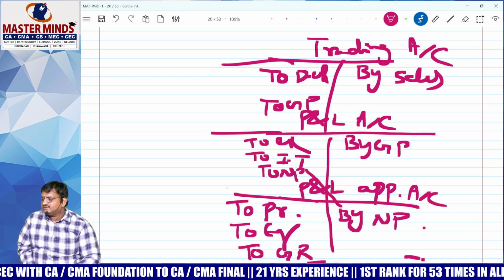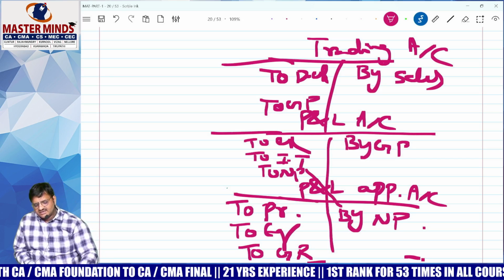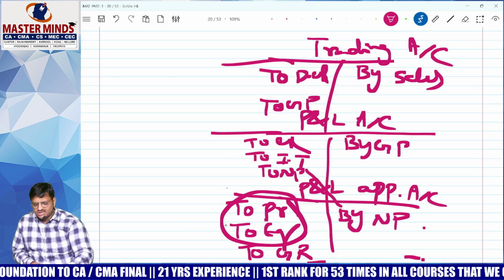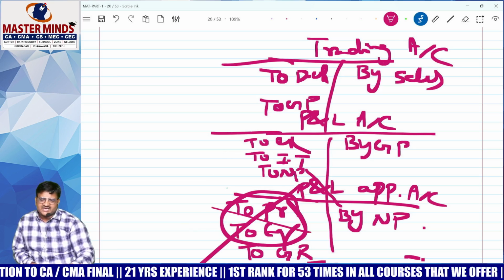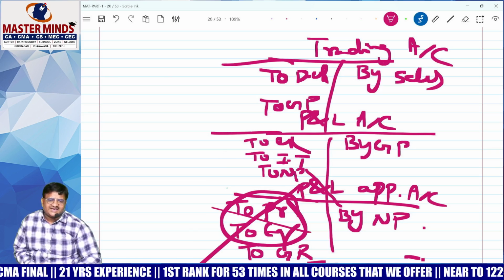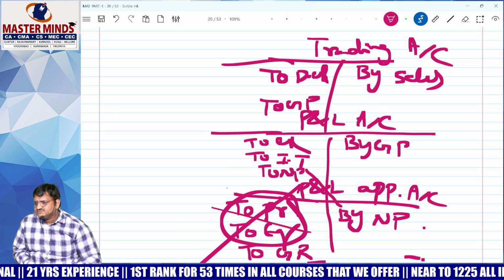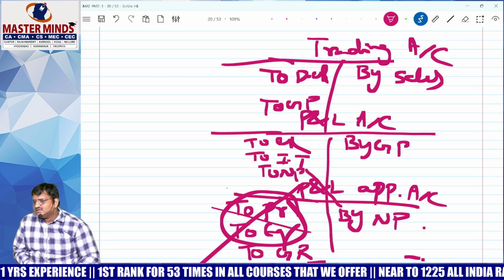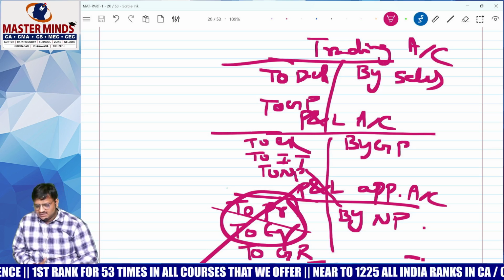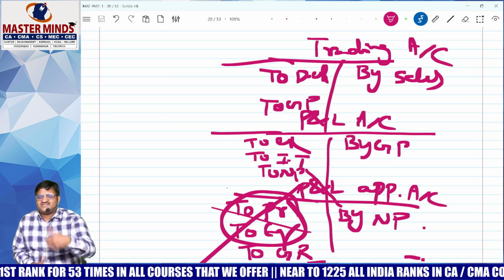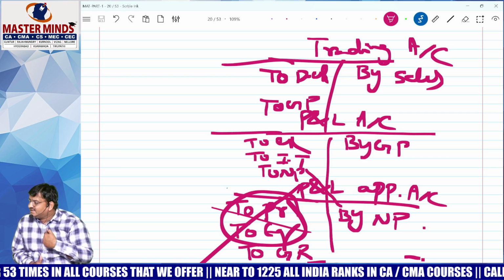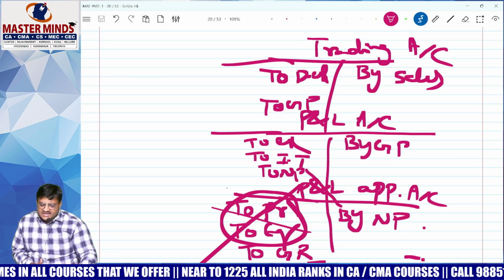Correct? Now tell me, is dividend a below the line or above the line item? Below the line. Sir, these kinds of things are not at all allowed as deduction. Not allowed, so add, not less. Add. That is not allowable expenditure. In the Companies Act everything we take as a P&L debit, but which are not allowed as per the Income Tax Act, so add, not less. Add.